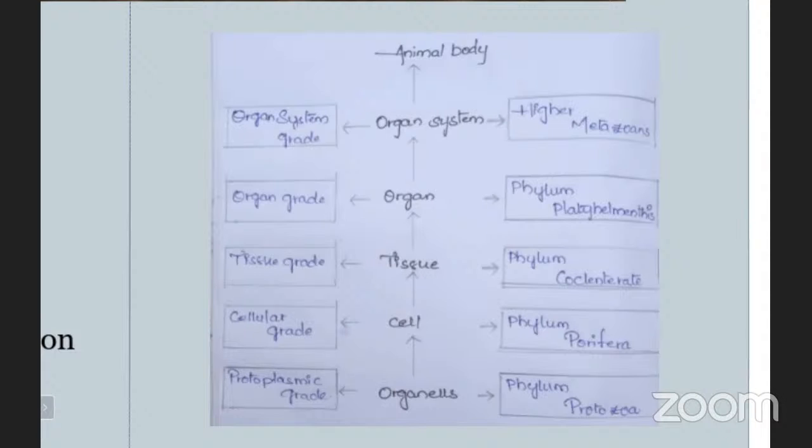So we discussed all these points in this class regarding the organization of animals. Okay, I hope you understood. Now go for the points once again.